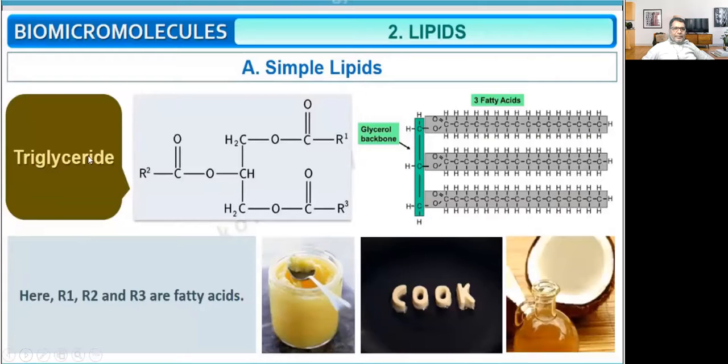Now this is a triglyceride. This is an example of triglyceride. There is one fatty acid. This is second fatty acid. This is third fatty acid. So it is triglyceride. Here R1, R2, and R3 are fatty acids. This is the glycerol backbone. And these are three fatty acids. So this is triglyceride.